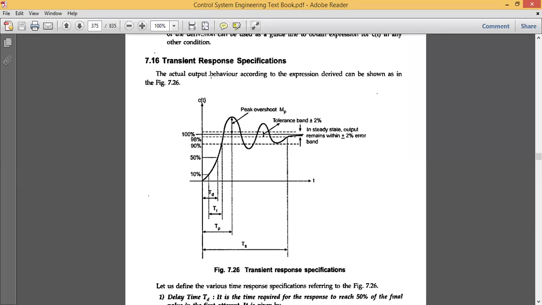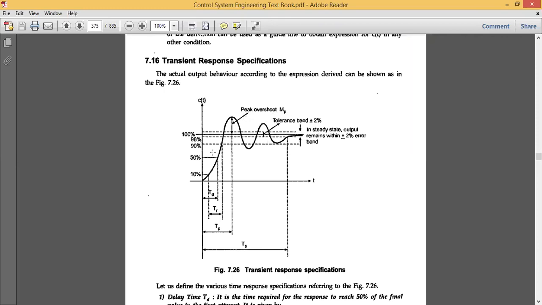Based on this figure, the response starts from 0 and reaches its maximum of 100%. Sometimes the signal will go beyond 100%. We call that peak, which is beyond 100%, the peak overshoot, denoted by the letter MP.